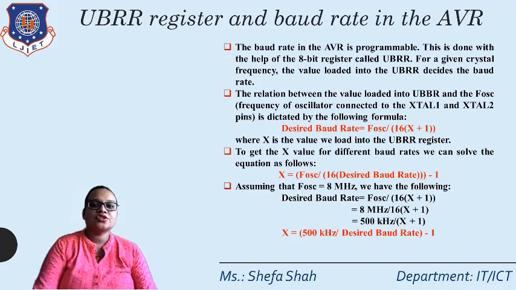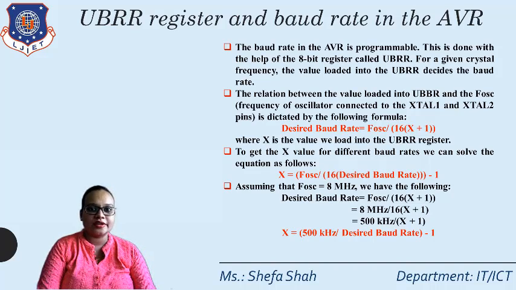First, the UBRR register, that is the USART baud rate register. For serial programming, it is very essential to define the speed at which we send data bit by bit to the output device, so that the data can be received again bit by bit and shown simultaneously on the particular device. That speed is defined with the help of the UBRR register.